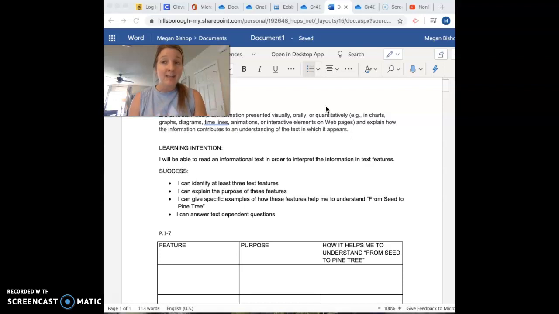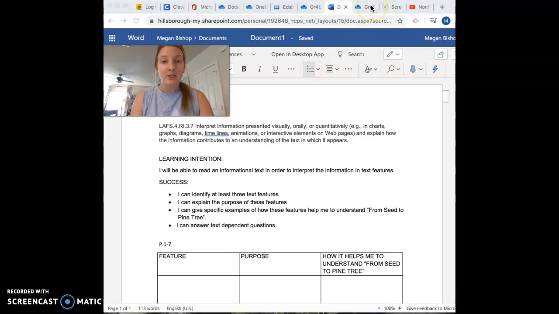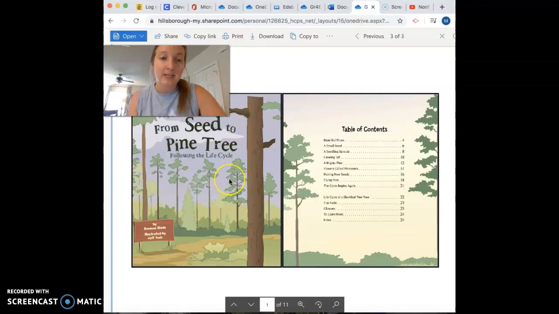Last week, the week before spring break, we started reading an informational text called Sacagawea. My intention was that we came back to school and continue Sacagawea, but that just can't happen. So, we are going to start fresh. We are going to be reading a new informational text called From Seed to Pine Tree: Following the Life Cycle. This is very appropriate to what you've been learning in science, because you just finished learning about seeds.